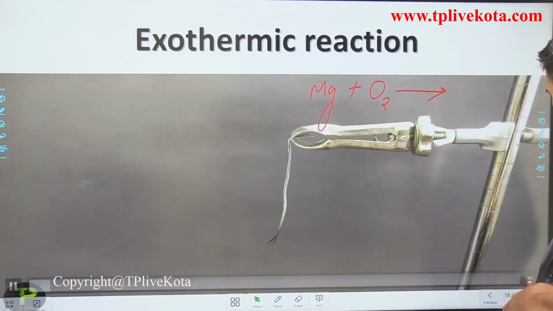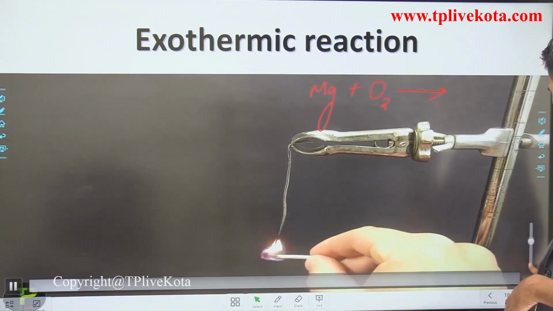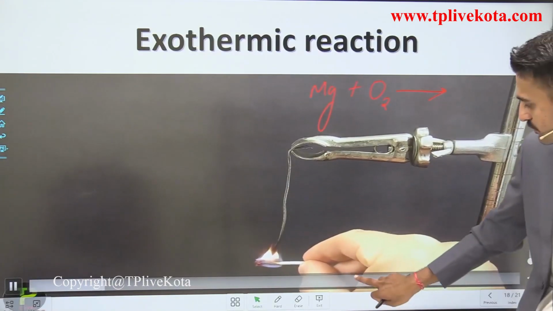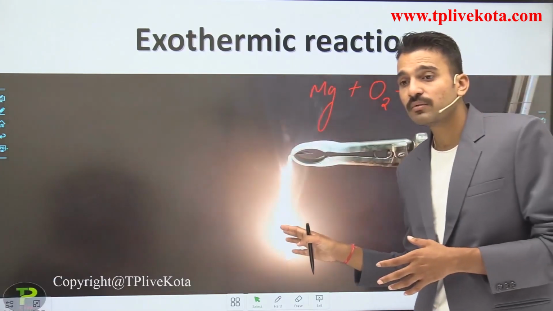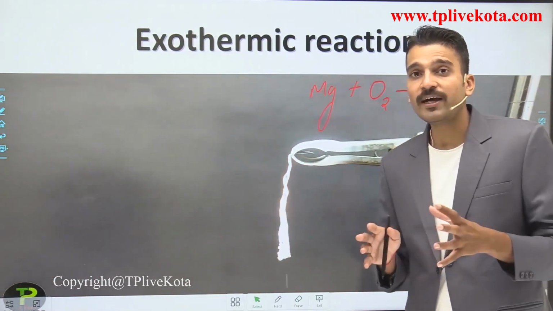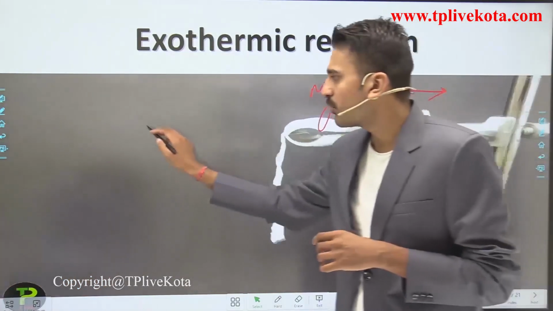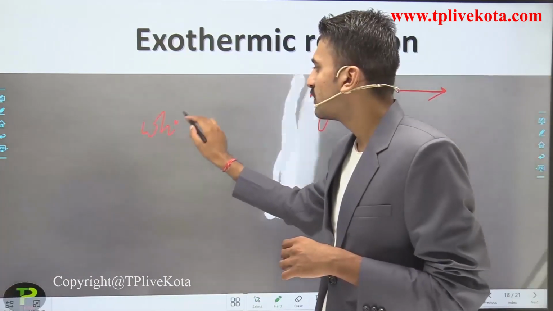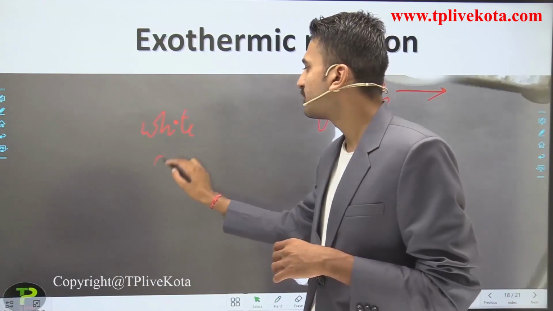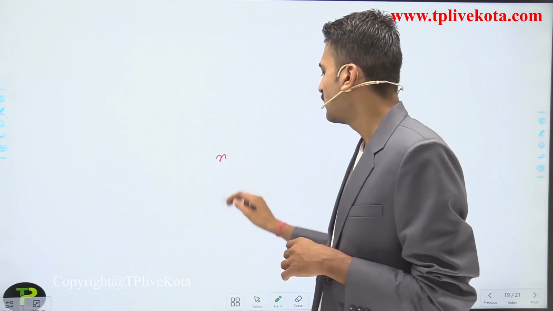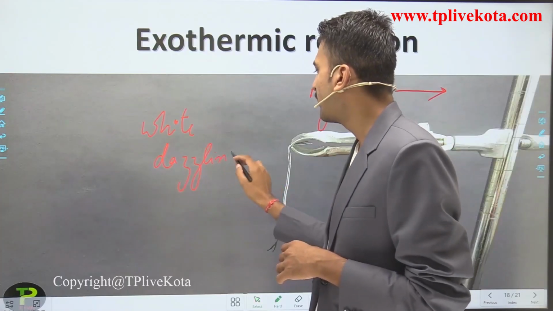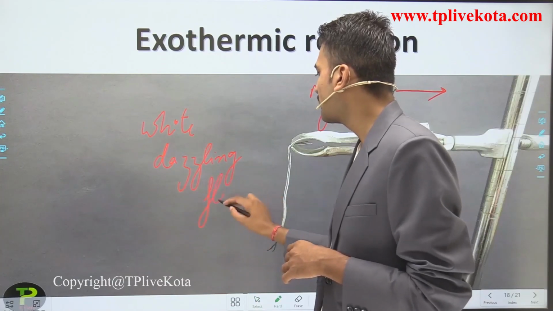So what do you observe here? How does the magnesium burn? The magnesium burns with a white dazzling flame. This is very important.